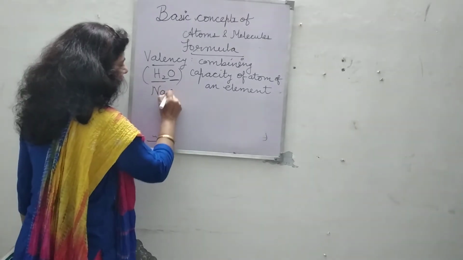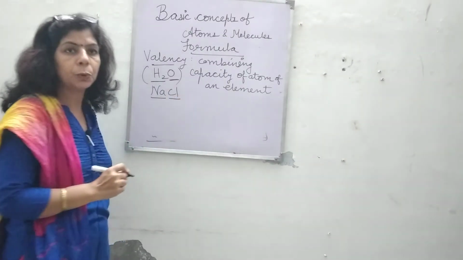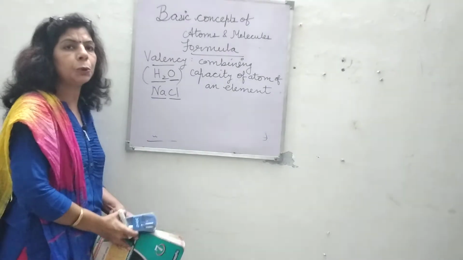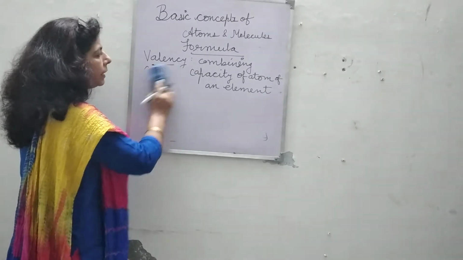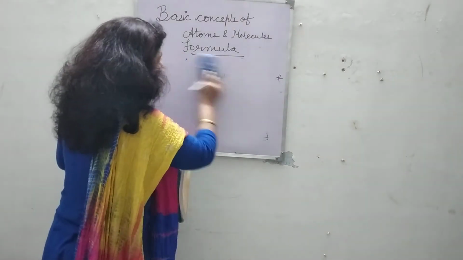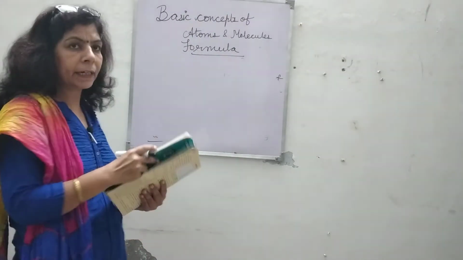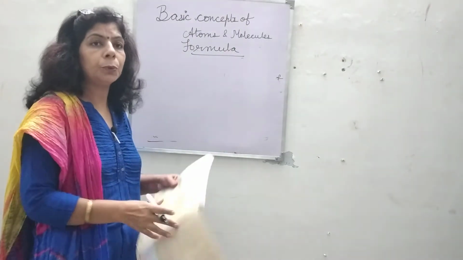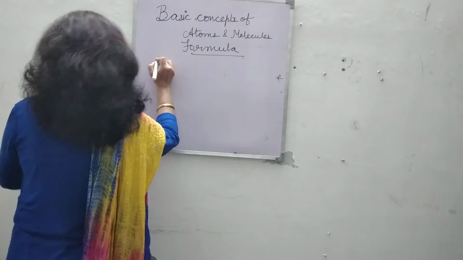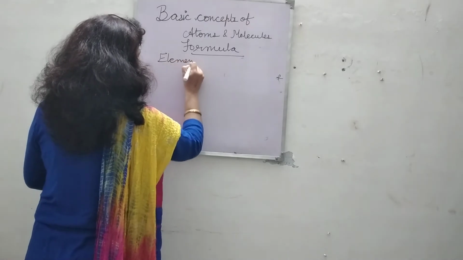Likewise, NaCl. One atom of sodium is combining with one atom of chlorine to give you NaCl, one molecule of NaCl. Now, what is the use of valency? How to use the valency in order to write the formulas? At your level, you are supposed to learn the valency of some common elements. In the higher classes, you will be explained how to find out the valency of a particular element. Now, for example, element name and valency.